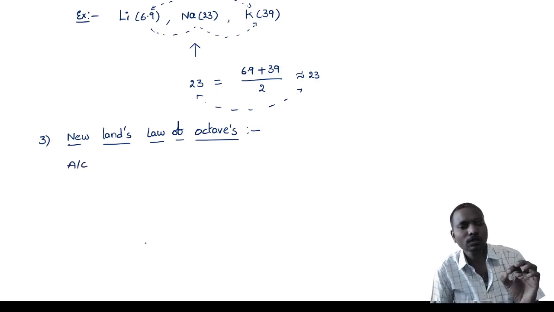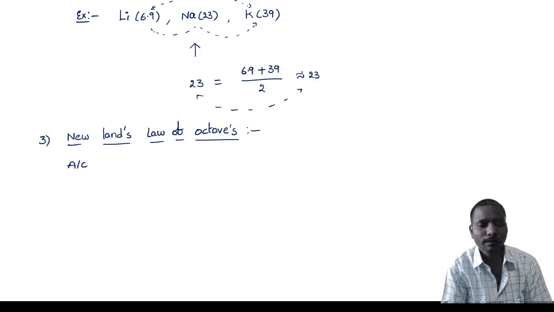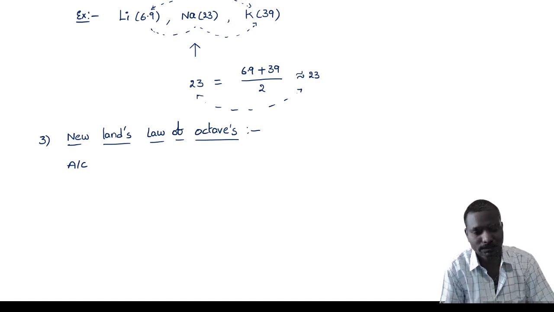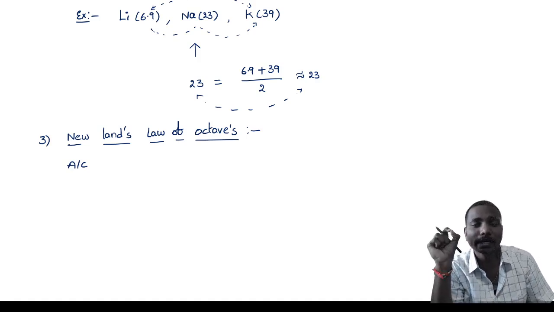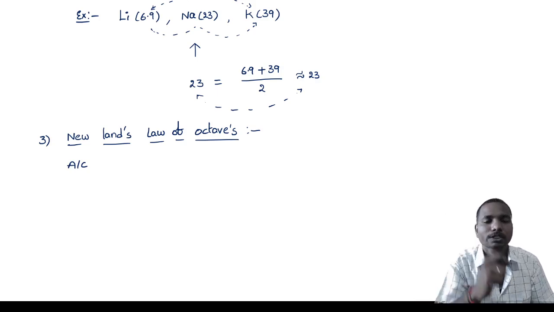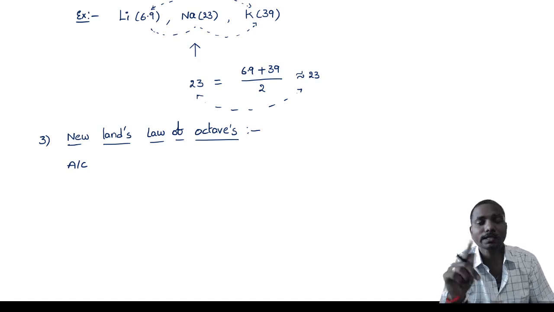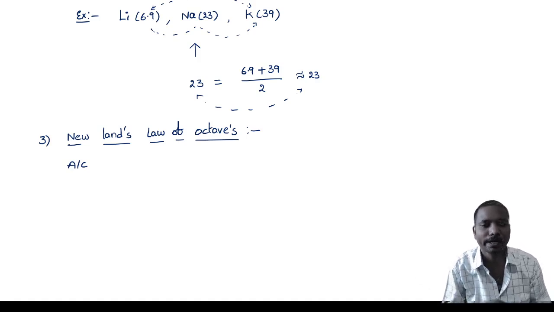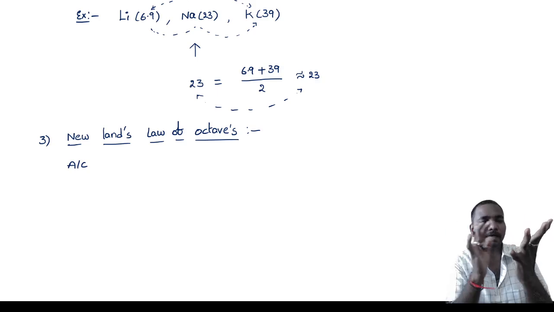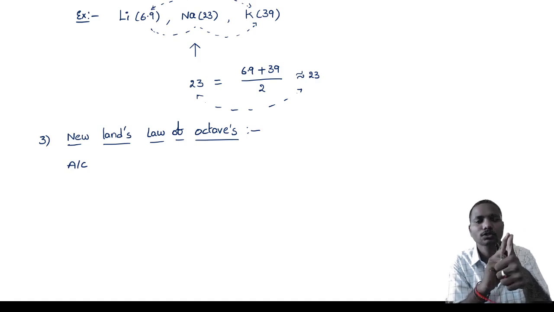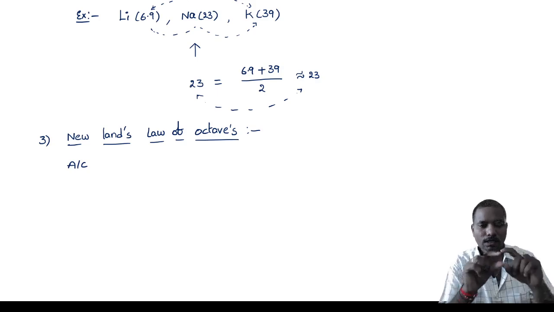Here Newlands also grouped the elements together, but he has taken 8 elements. He grouped 8 elements in increasing order of atomic masses. Then every 8th element has similar properties to the first element, like music, sa ri ga ma pa, dha, ni. The 8th one, again sa, you will get. So the 8th element and the first element, both you will get sa. Like that he has grouped the elements into 8.